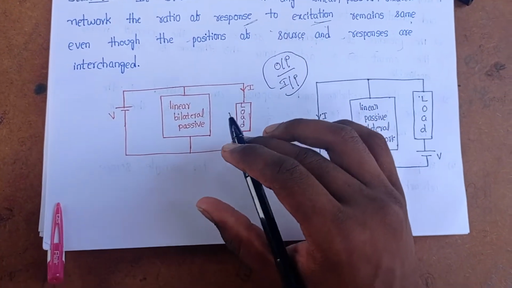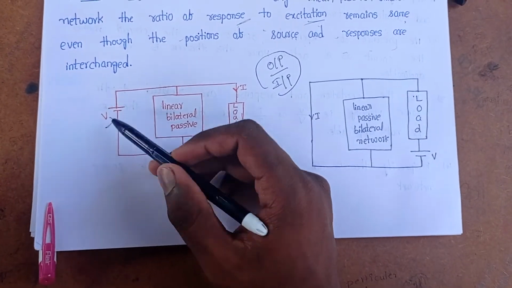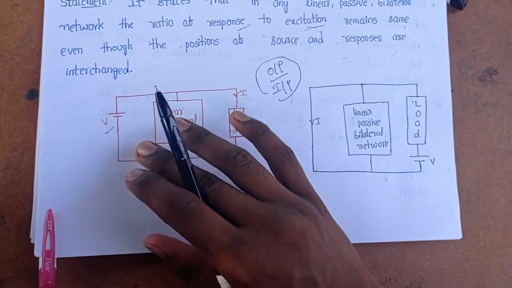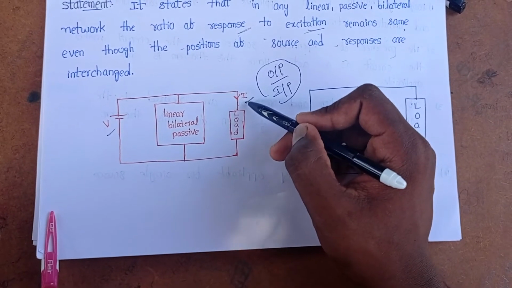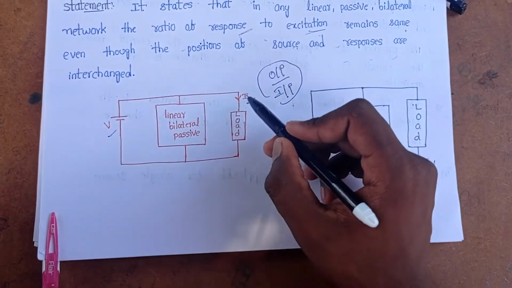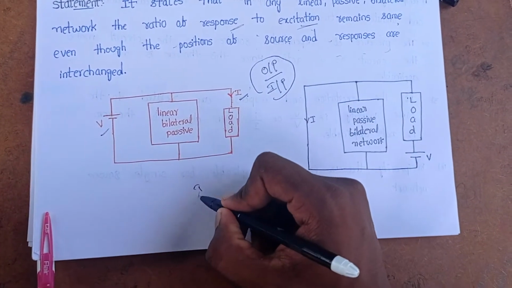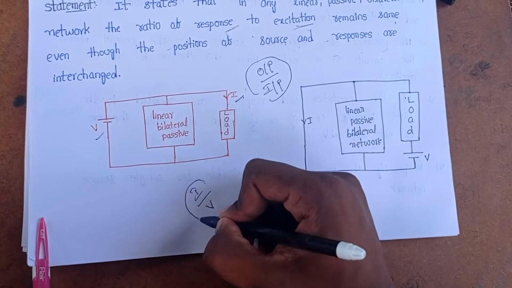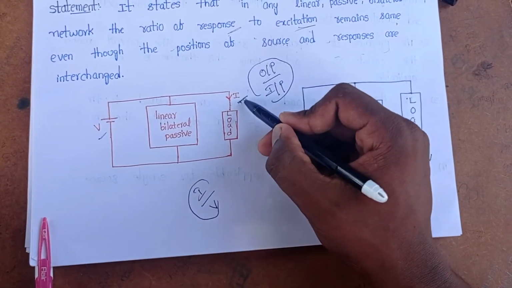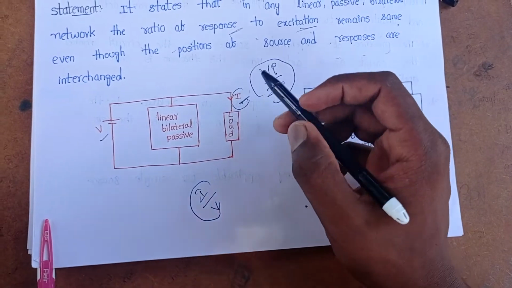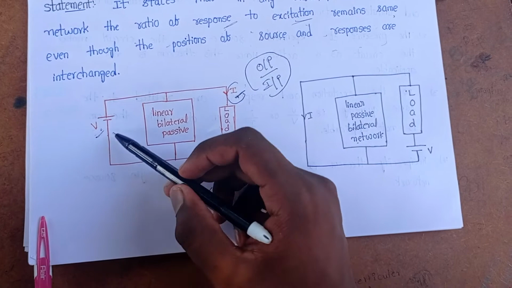Suppose we consider this circuit. Here this is the voltage source, and the response is taken at the load. This load current is our response. Our ratio of response to excitation is nothing but I by V. Here the response is the load current, and the excitation is the source input V.